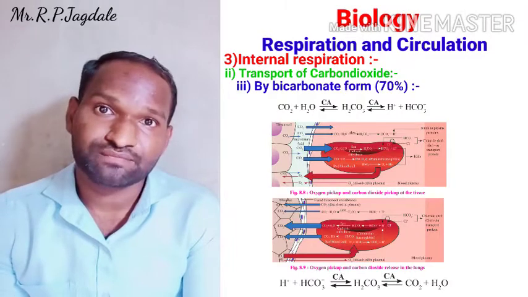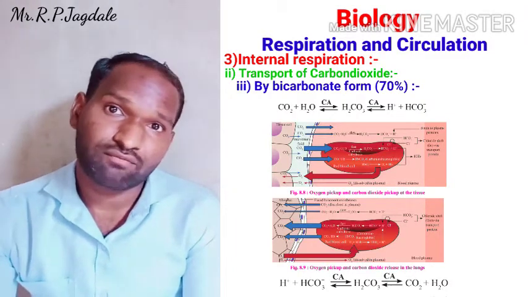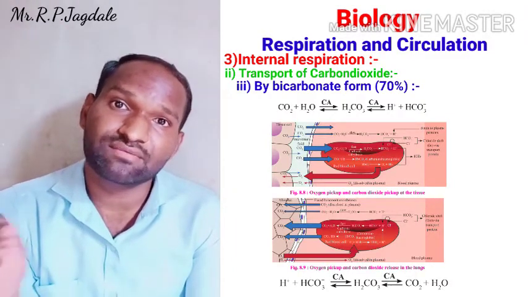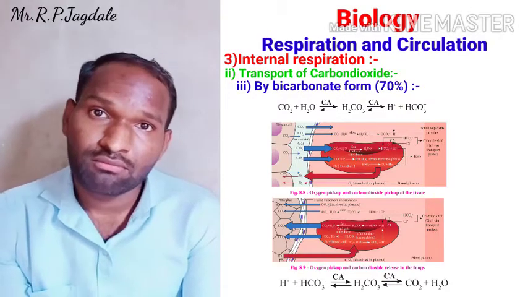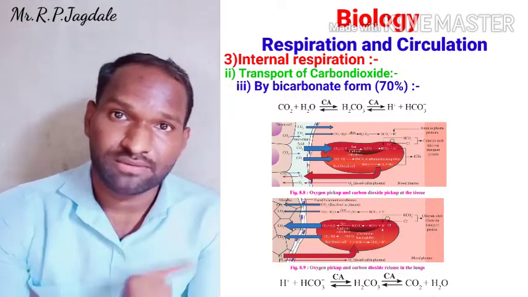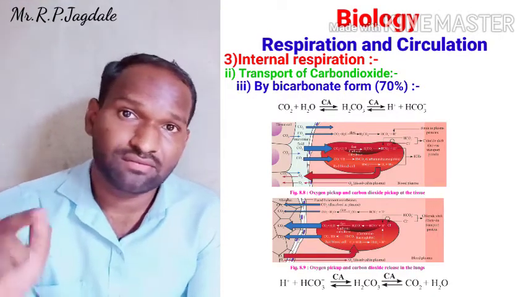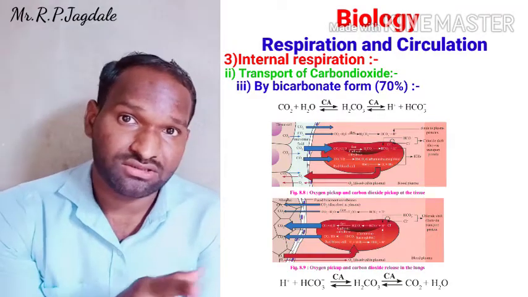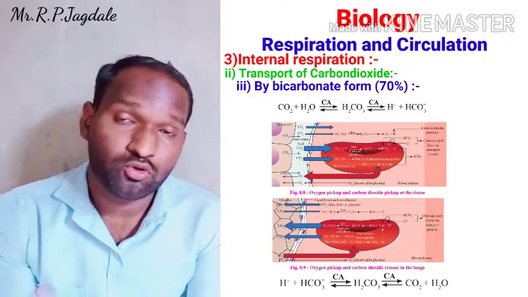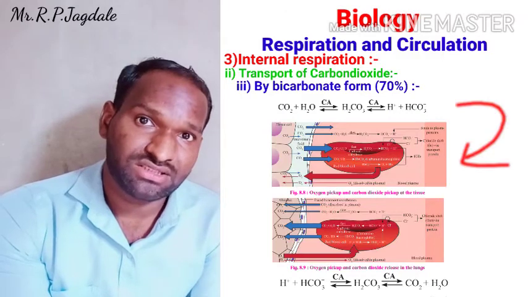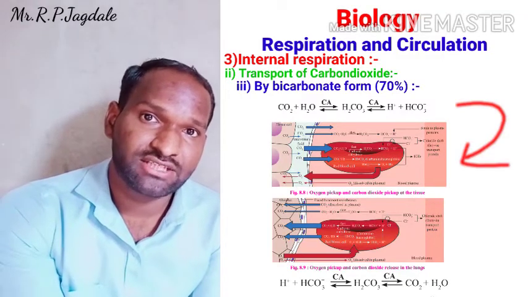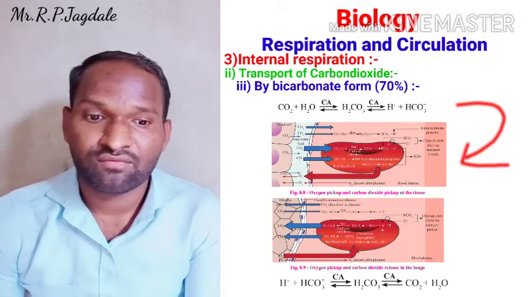It is different. The first long reaction is related to that first picture, from tissue to blood. For that first reaction, CO2 plus H2O forms H2CO3, and H plus and HCO3 minus are formed.